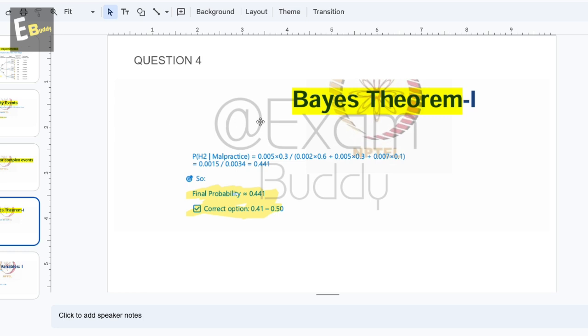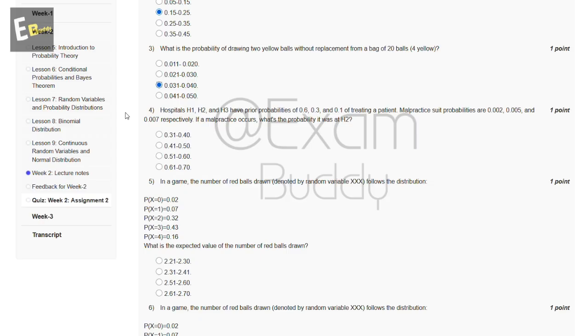So by Bayes theorem, the final probability is 0.441. So the answer of the fourth question is B, 0.41 to 0.50.